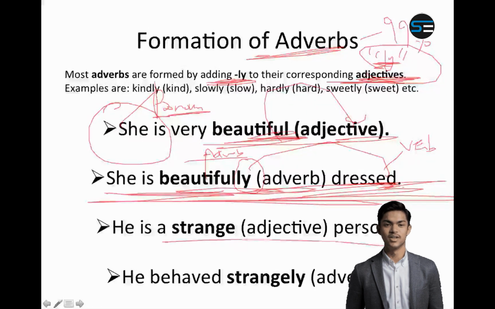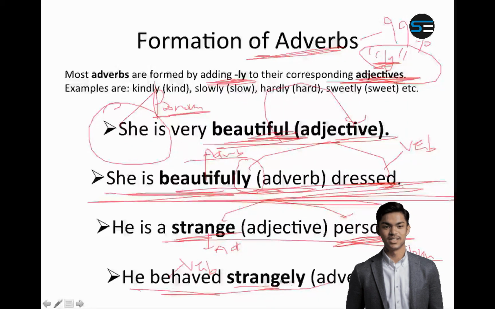He is a strange person. Here person is a noun. Person, place, thing is a noun. Now strange is therefore an adjective, because what kind of person? Strange. The word strange is used for person. Similarly, he behaved strangely. Here behaved is a verb and strangely is describing how he behaved. So it is modifying a verb, therefore it is an adverb. So with strange we added ly, it became an adverb.